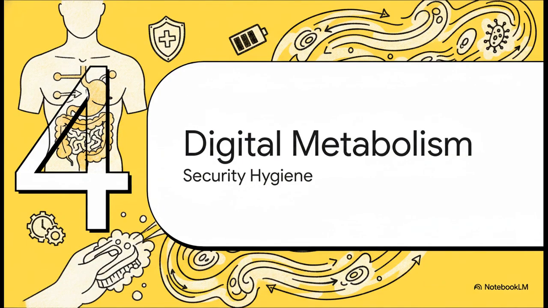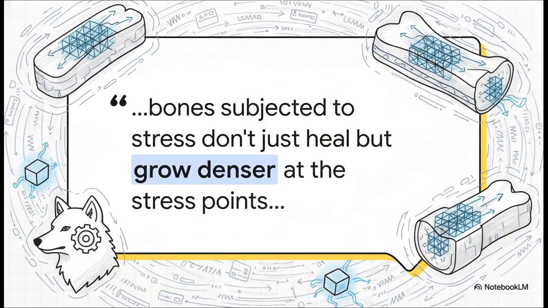Which brings us to Section 4, digital security and metabolism, focusing on the system's security hygiene. I absolutely love this next concept. It's so cool. OBINexus treats its development stages exactly like metabolic chambers in a body. When a component fails to meet a strict criterion, the system doesn't just quietly patch a bug. No. Like bones subjected to physical stress, the system is forced to heal and actually grow mathematically denser and way more robust right at those stress points. They call this the Wolff's Law of epistemic development. It literally metabolizes its own failures and turns them into structural strength.